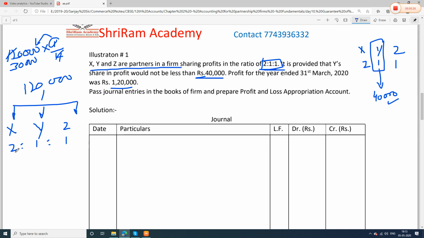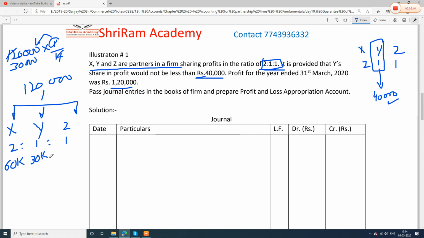So X's share of profit is how much? X's share is 2, so for one share 30,000, X will get 60,000, 60k. Okay. Y's share of profit is 1. So for one share 30,000, Y will get how much?